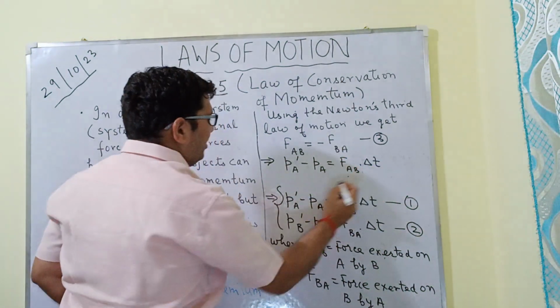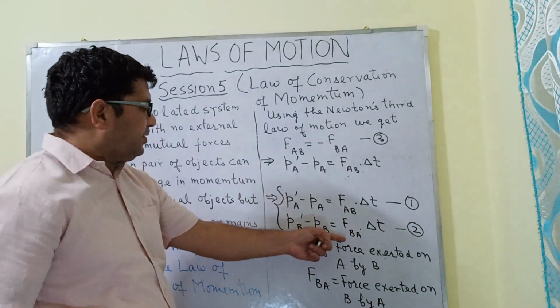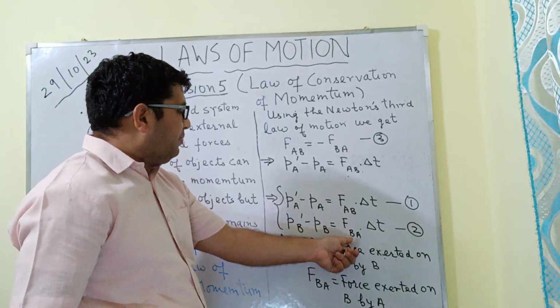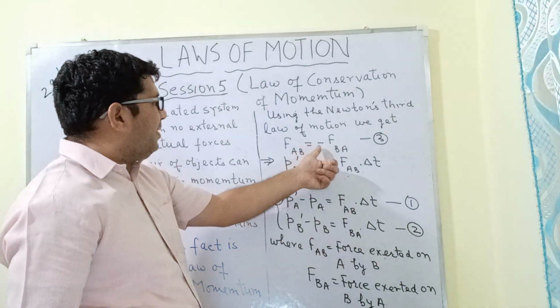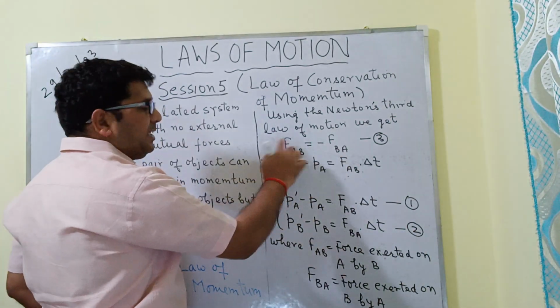into delta T, and in the second equation I will substitute this FBA by minus, say FAB is equal to minus FBA. So FBA will be equal to minus FAB.